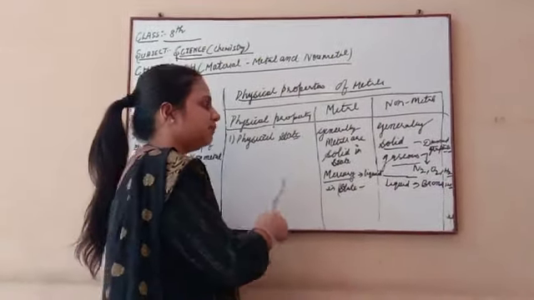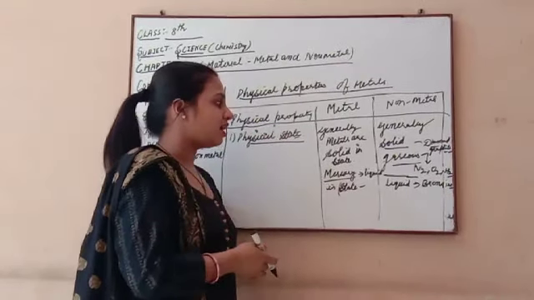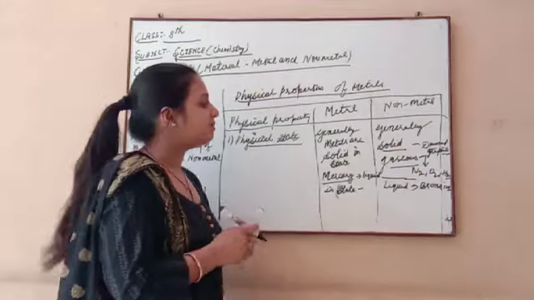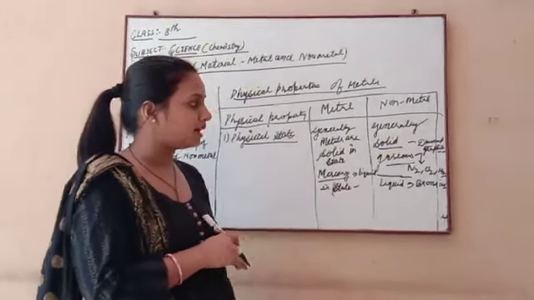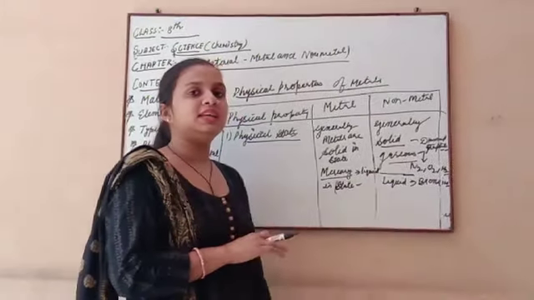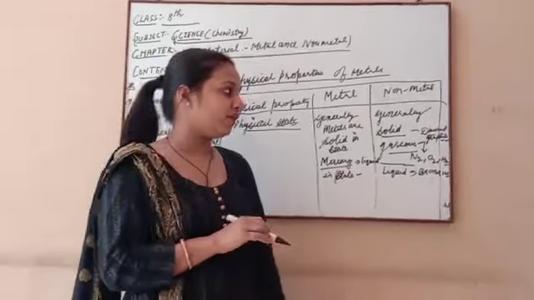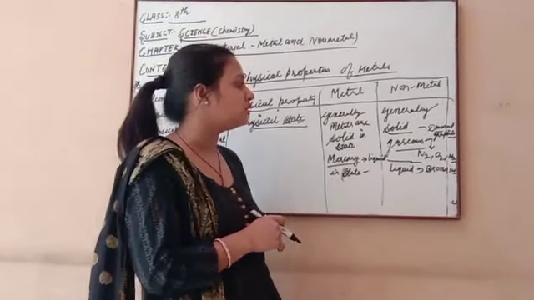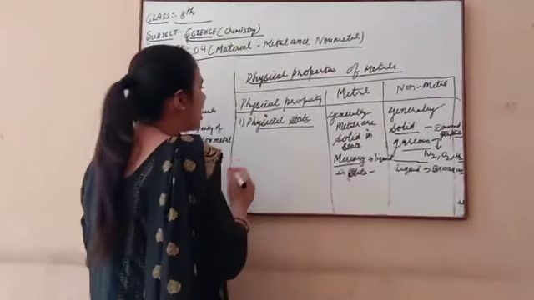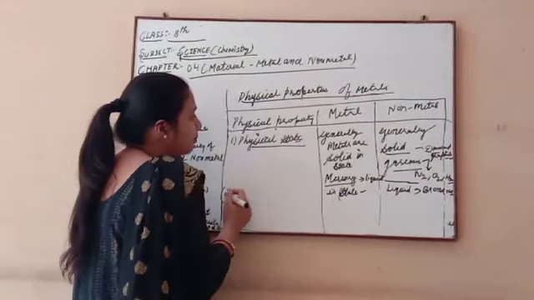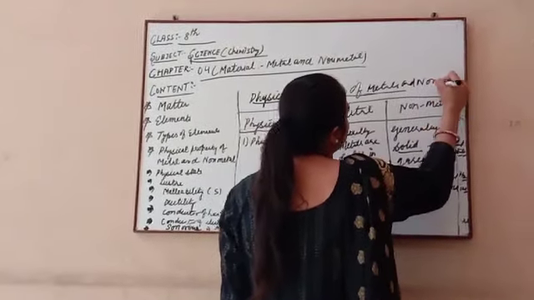Here I repeat once again the physical property of metals. Generally metals are solid in state, but one metal is liquid, that is mercury. Non-metals are mostly in the form of solid and gas: solid in diamond and graphite, gases in nitrogen, oxygen, and hydrogen, and in liquid form bromine is present in our earth crust. After this we will discuss the second property of metals and non-metals.